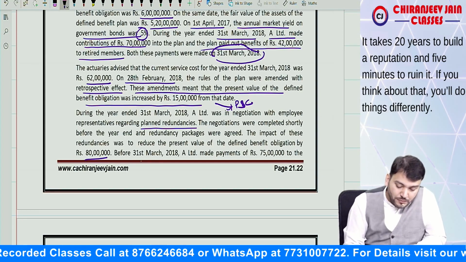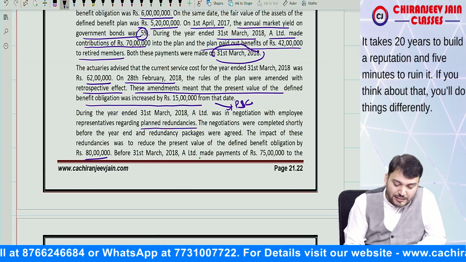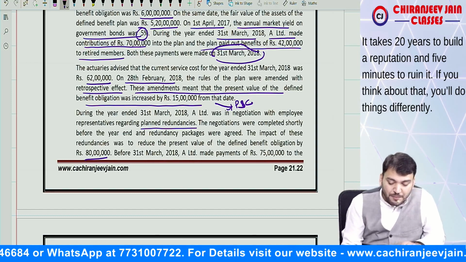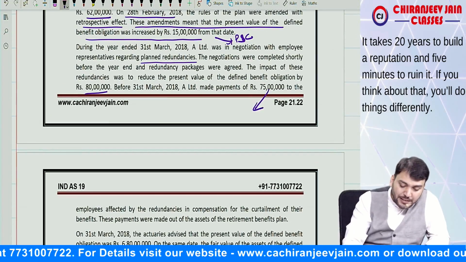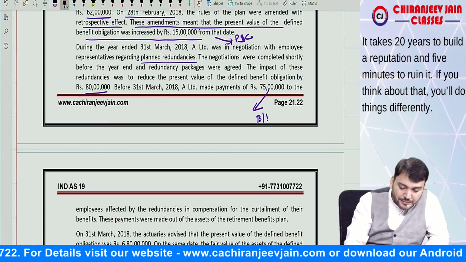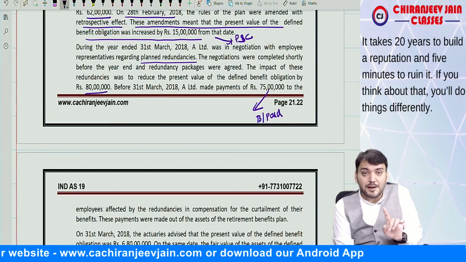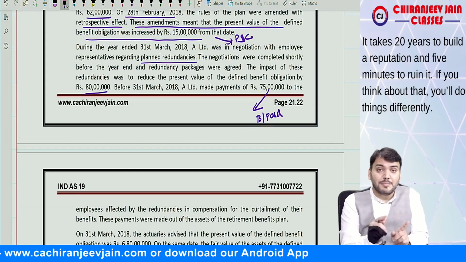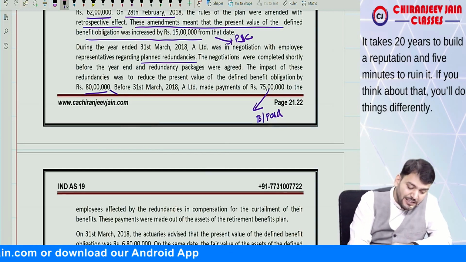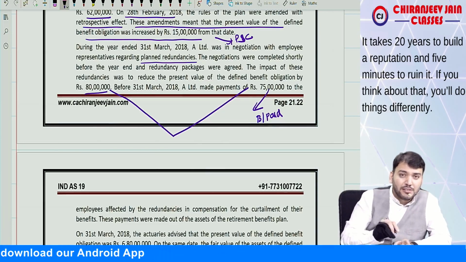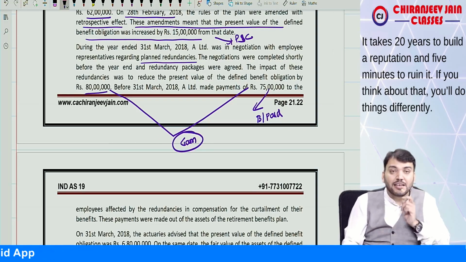Before 31st March 2018, A Limited paid rupees 75 lakh to employees affected by redundancy. So this is a payment done. This is benefit paid. So 75 lakh is paid. It will affect both defined benefit obligation and plan asset, and 80 lakh minus this will be the gain on settlement. So what is the gain on settlement? 5 lakh is the gain on settlement.